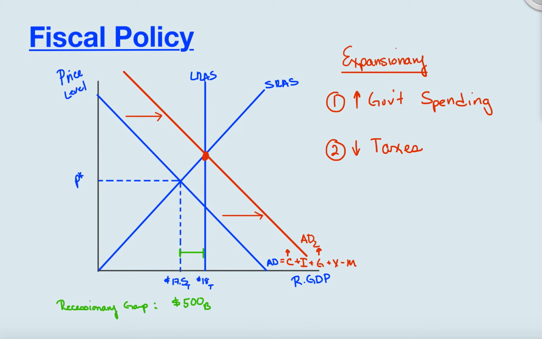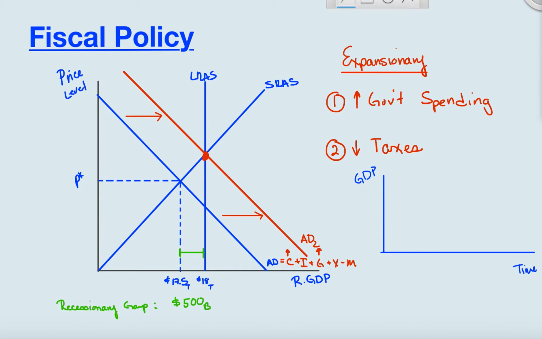The other one that we were also going to look at is when we use automatic stabilizers to fix problems with the economy. If we were to look at the economy over time, we have GDP, gross domestic product, and time.